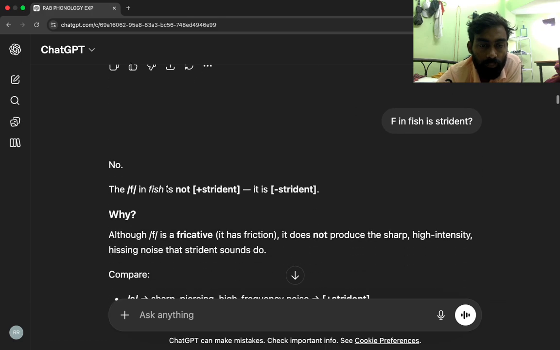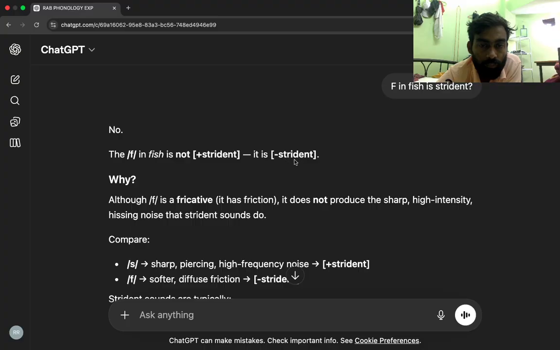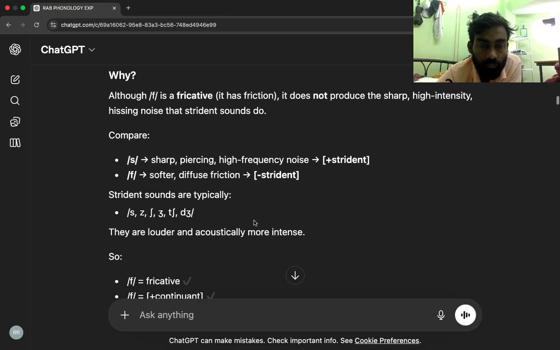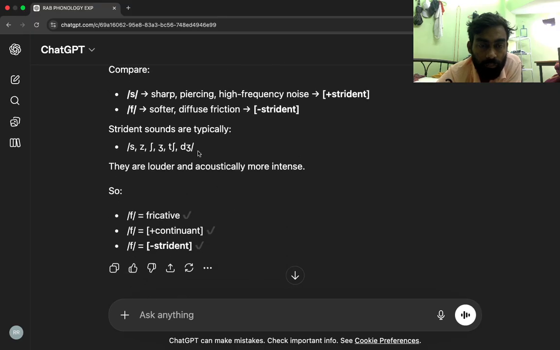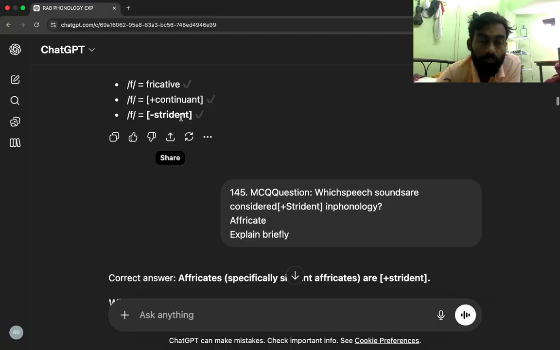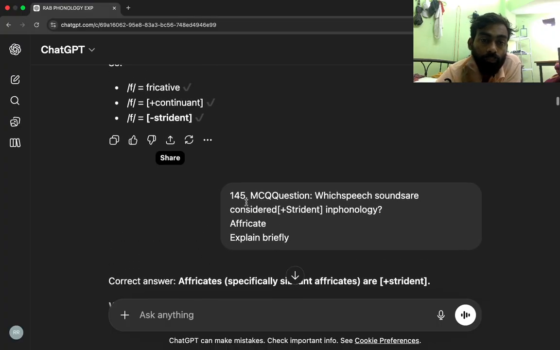No, the F in fish is not plus strident. It is minus strident. Why? Although F is a fricative, it has friction, but it does not produce the sharp, high intensity, hissing noise that strident sounds do. Compare: S is sharp, piercing, high frequency noise, plus strident. F is softer, diffuse friction, minus strident. Strident sounds are typically S, Z, ch, j, sh. They are louder and acoustically more intense. So F is a fricative, tick; F is plus continuant, tick; F is minus strident, tick.